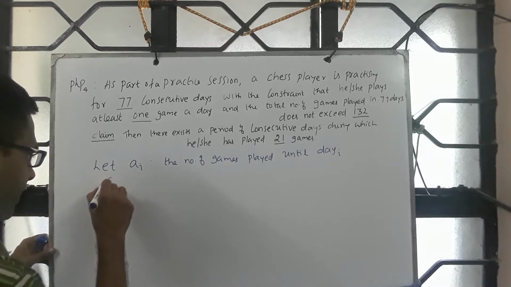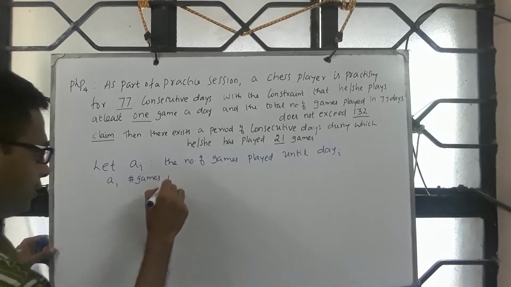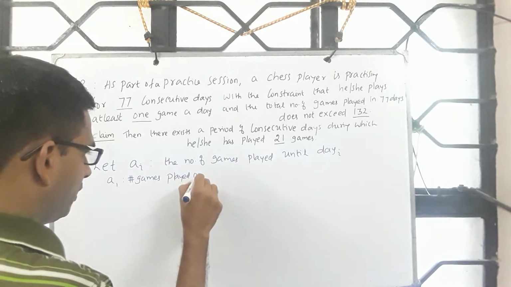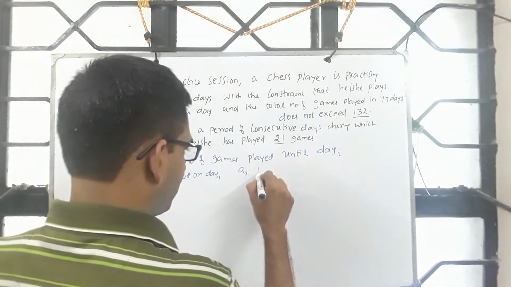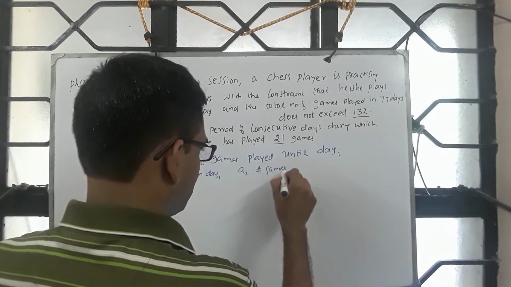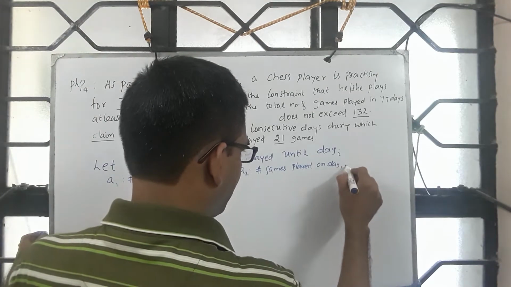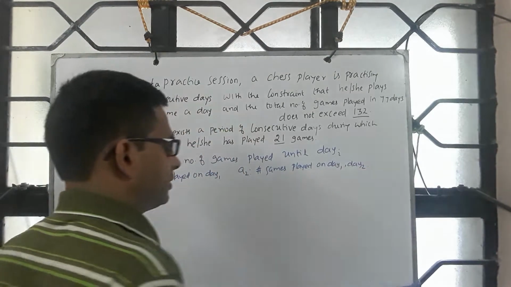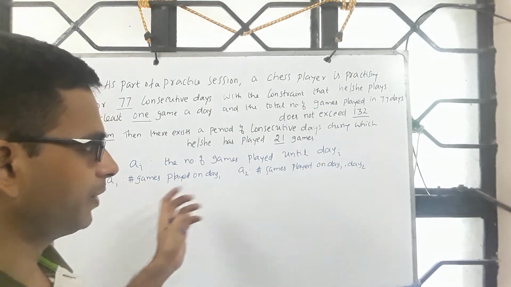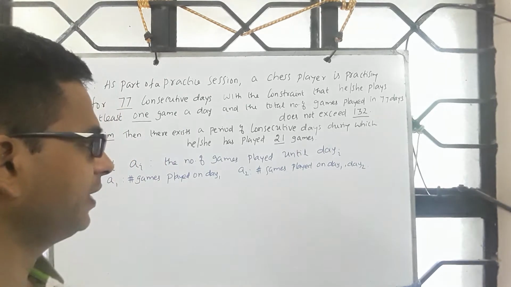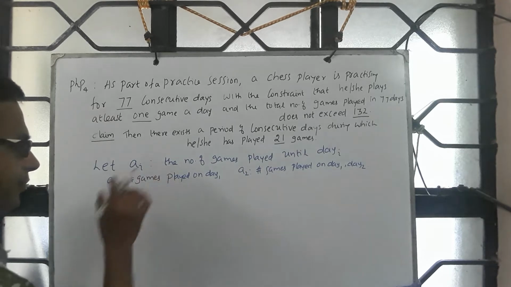A2 is the number of games played on day 1 and day 2. In general, Ai will tell you the number of games played from day 1 until day i. So it's a cumulative count.